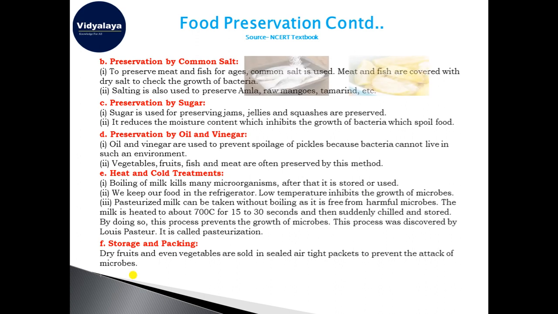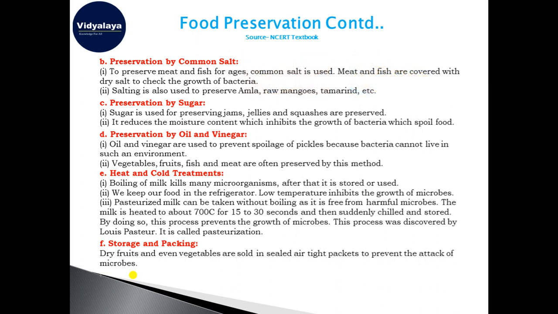You can see here how we can use it. Here is a fish that is covered with dry salt, and it can be preserved for a longer duration of time. And you can see some fruits here that are covered with salt, and they can also be preserved for a longer duration of time.